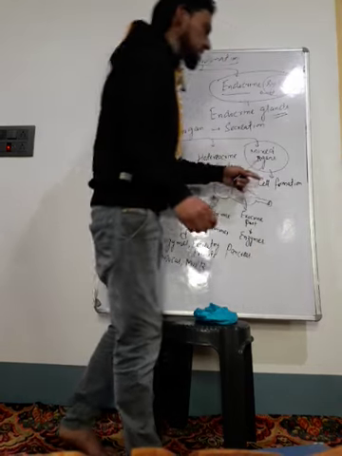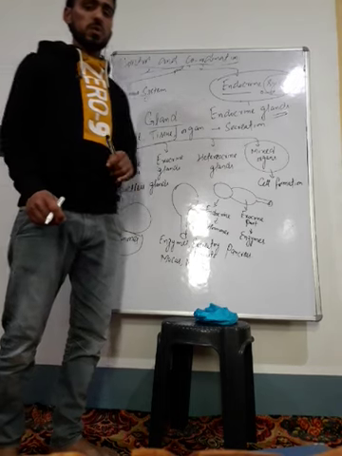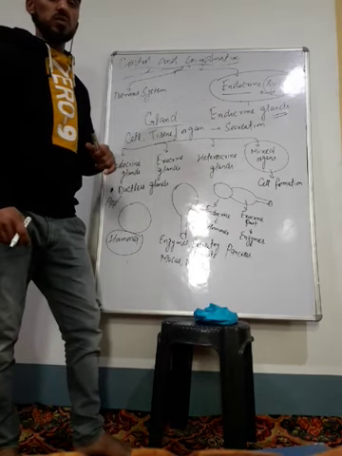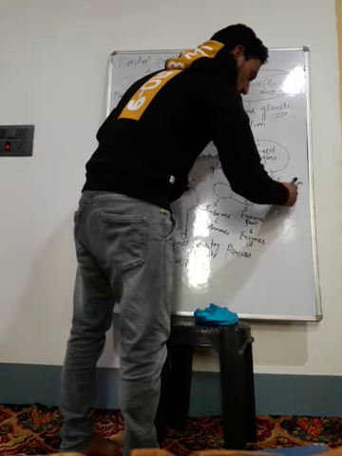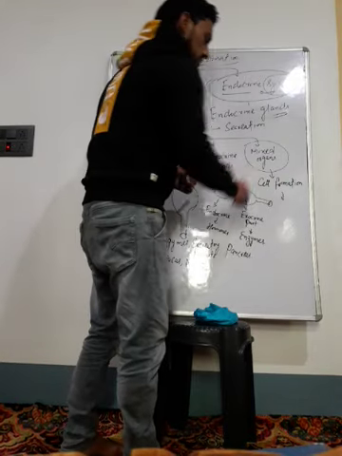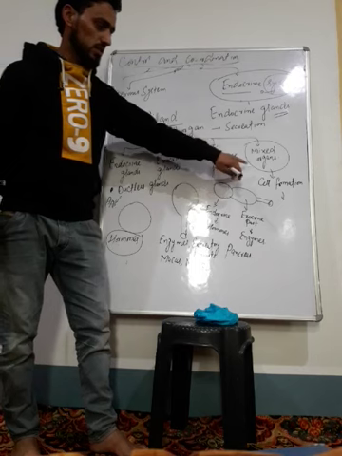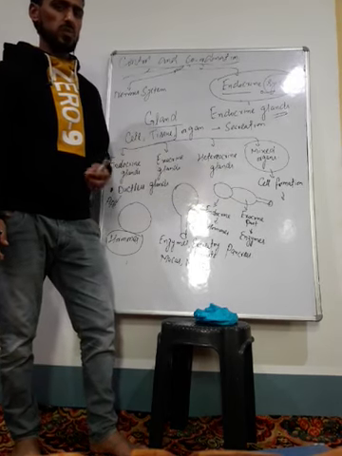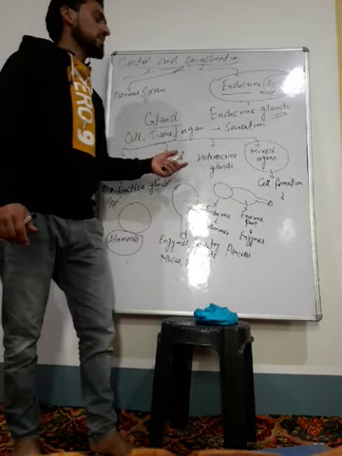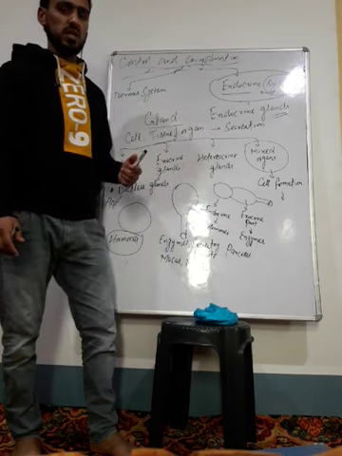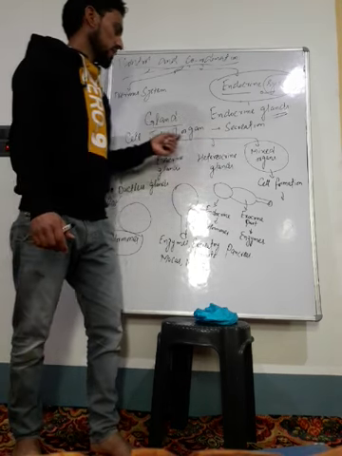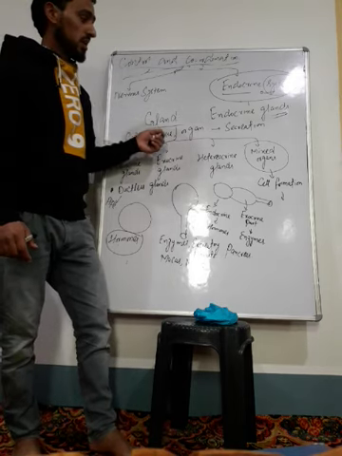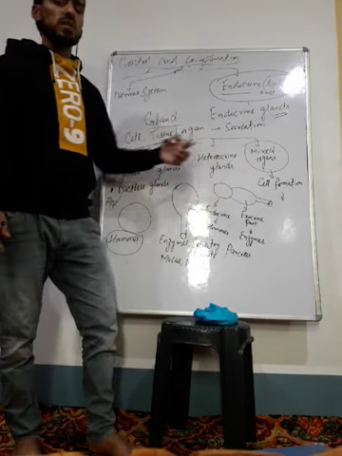But besides the function of cell formation, they also secrete hormones, that is, chemical substances. That is why they are known as mixed organs. Their primary function is cell formation, they form cells in our body, but they also secrete hormones in our body. Therefore they are classified in the category of the glands.